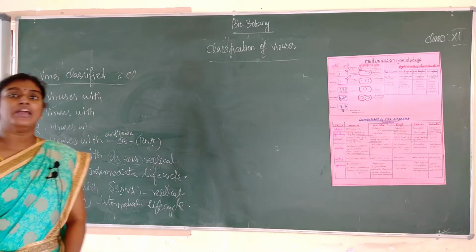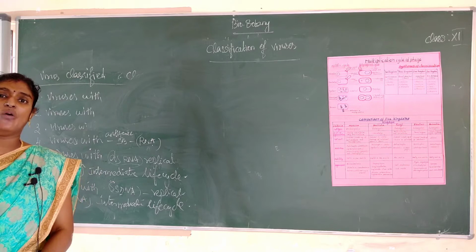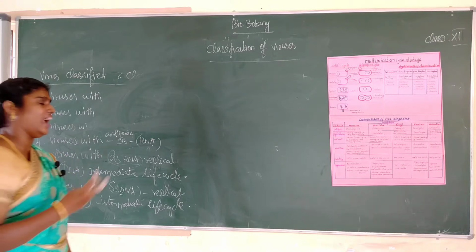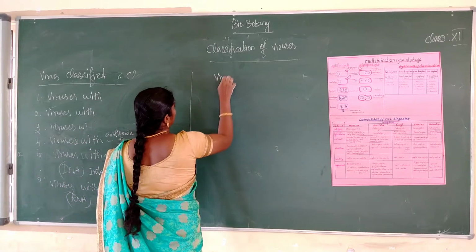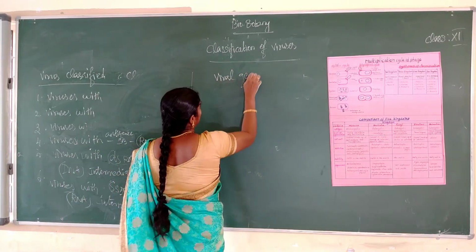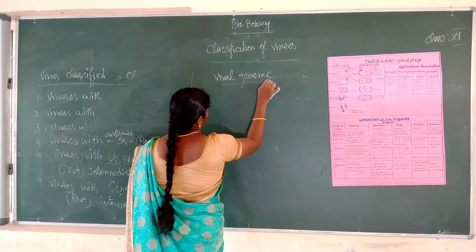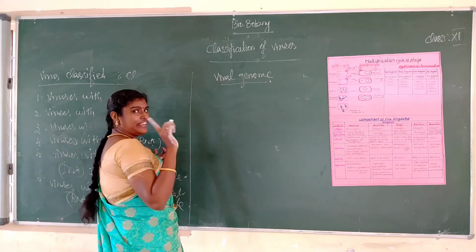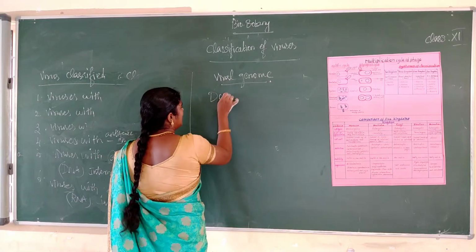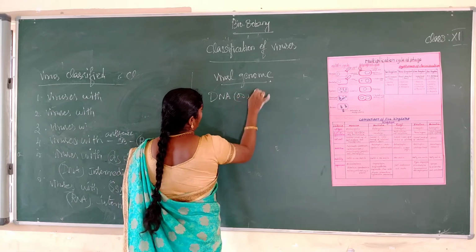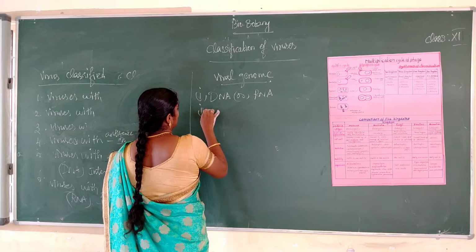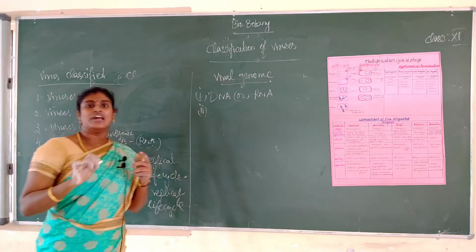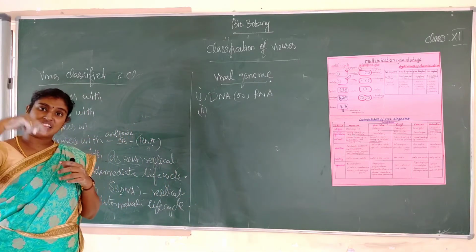What is viral genome? Each virus possesses only one type of nucleic acid, DNA or RNA, but never both. Okay, the nucleic acid are single, linear or circular form.